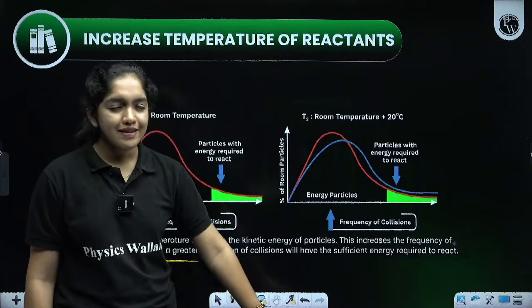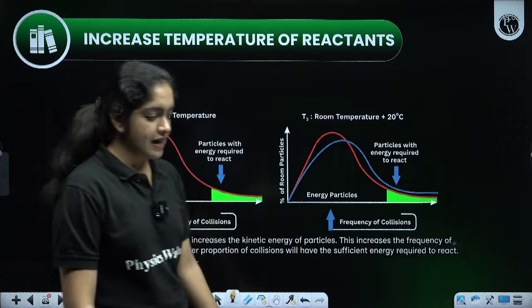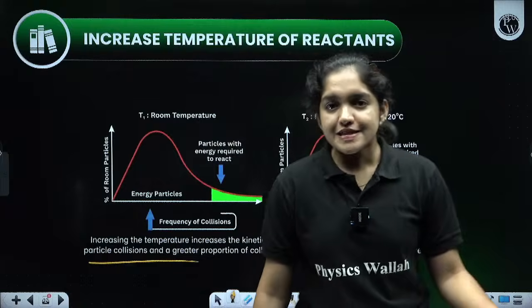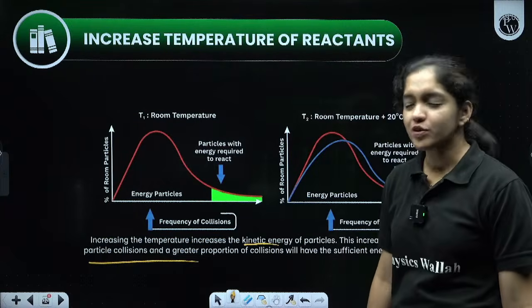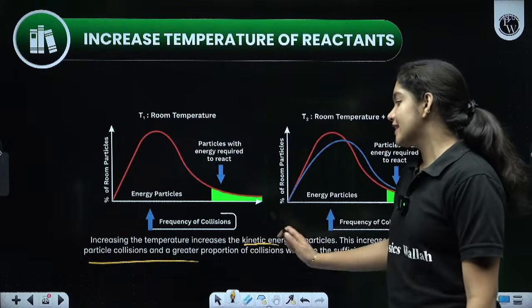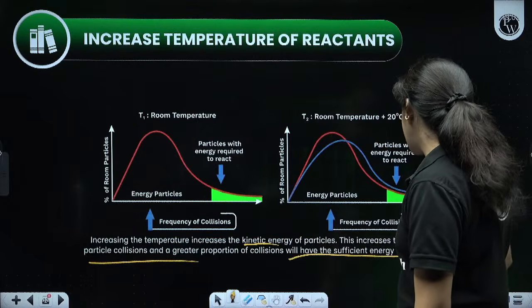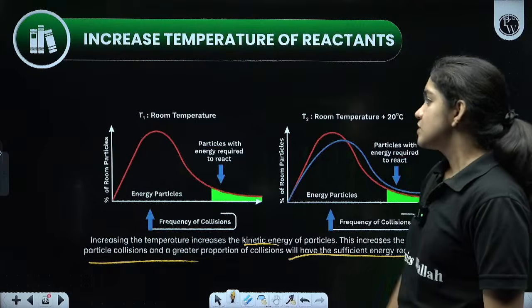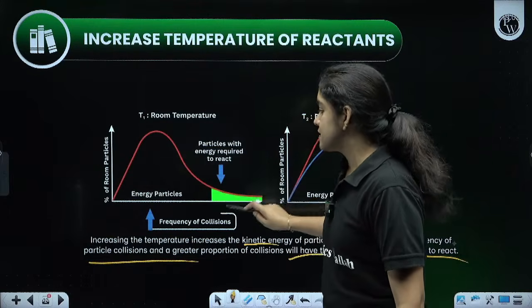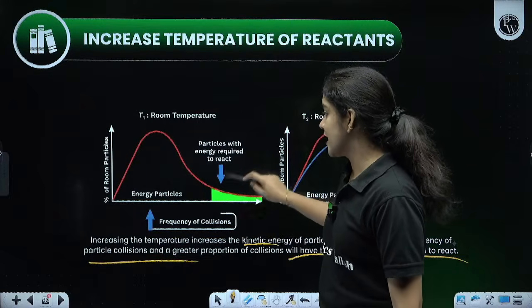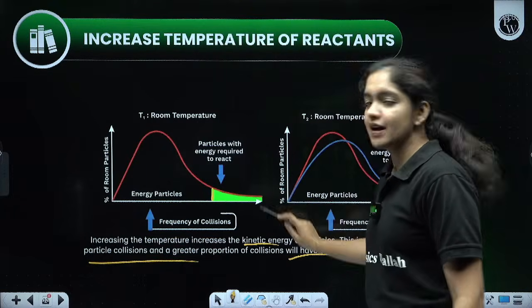Okay, so like that, when we increase the temperature in a reaction, the particles present in the reaction increase their kinetic energy and the frequency of the collision increases, and a greater proportion of collisions will have the sufficient energy required to react. So this is the room temperature. First graph for the room temperature. This is the graph, and this is the frequency of collision. Particles with energy required to react are given in the green color.